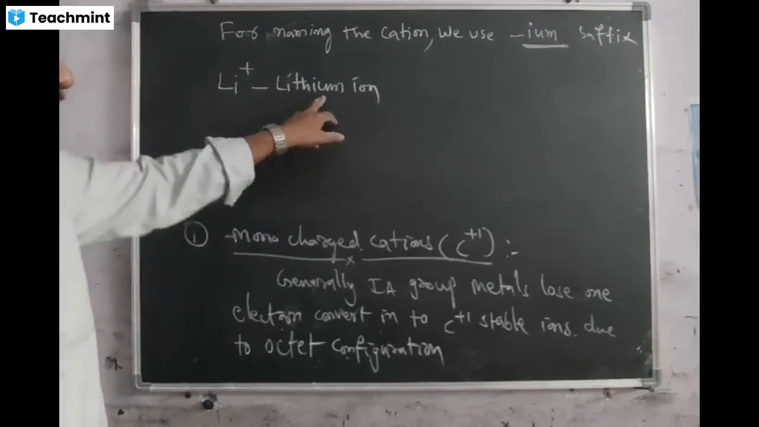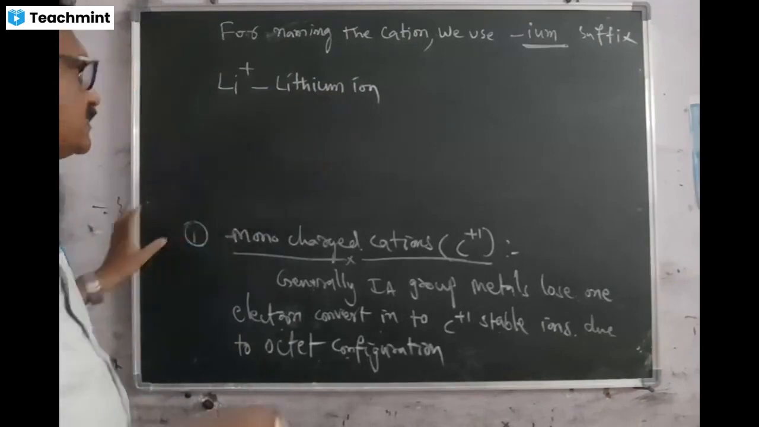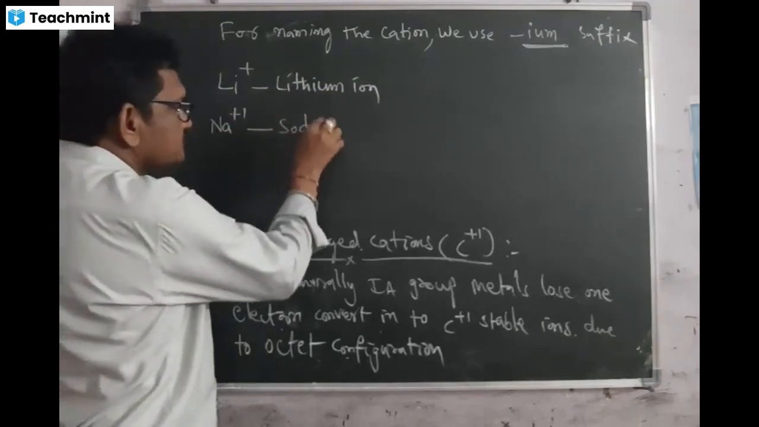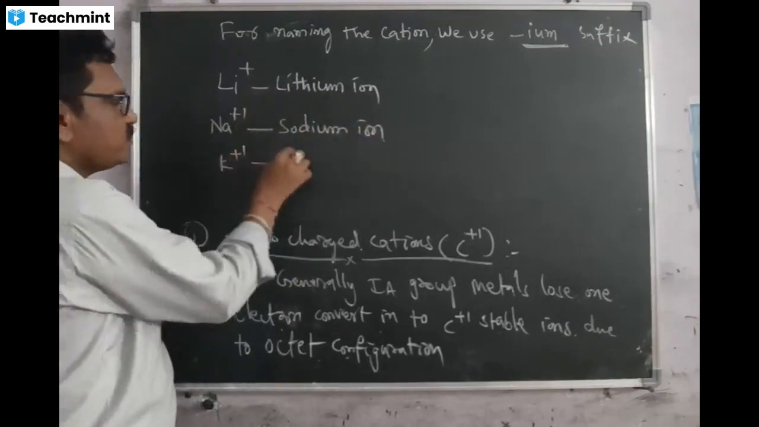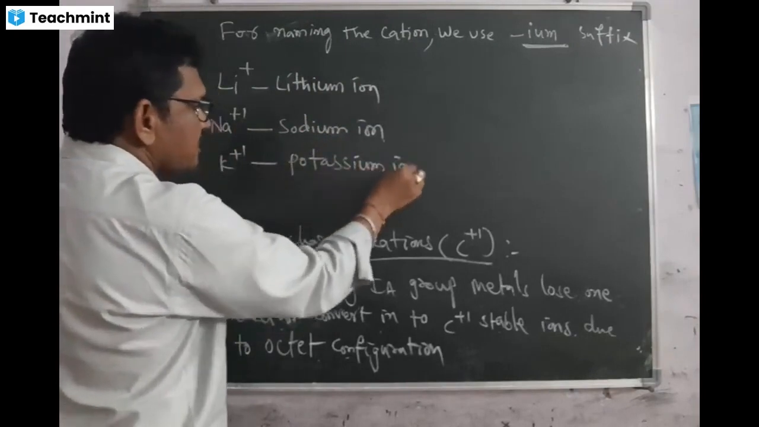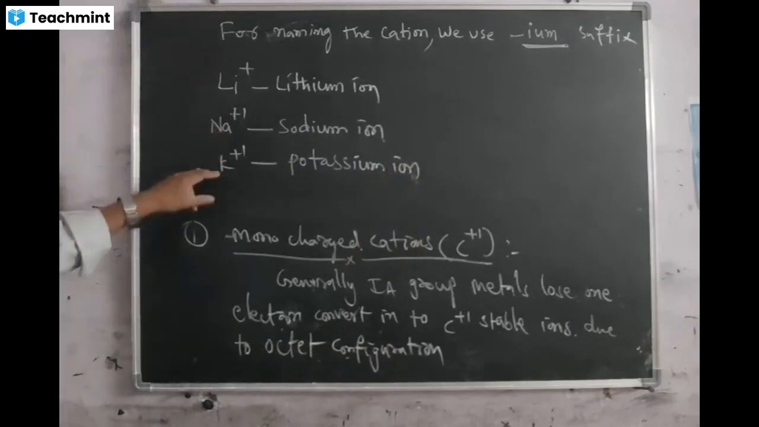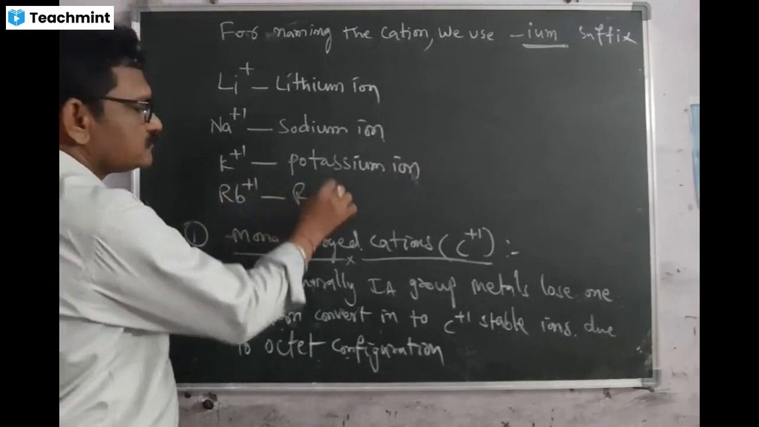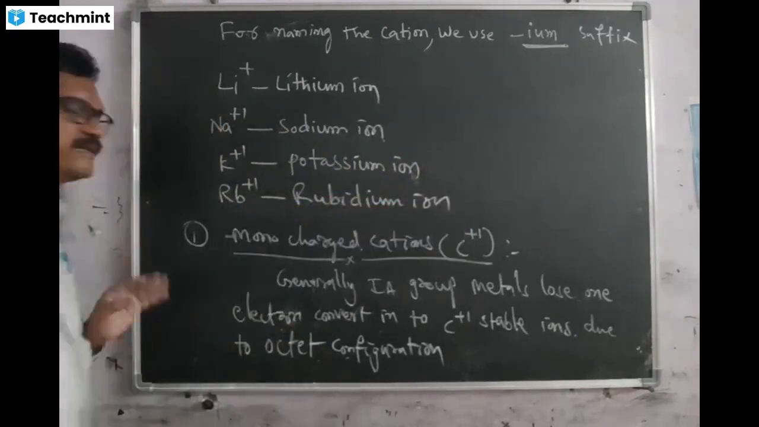So "ium", this name ends with "ium", no? Lithium ion. I write another one, Na+. This is sodium ion. Lithium ion, sodium ion. K+, potassium ion. Lithium ion, sodium ion, potassium ion. Rb+, rubidium ion.